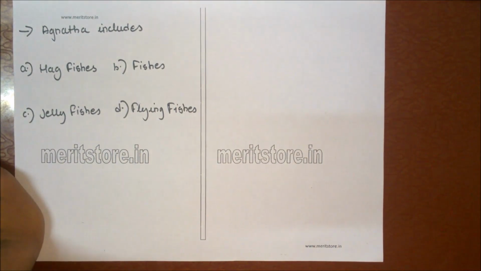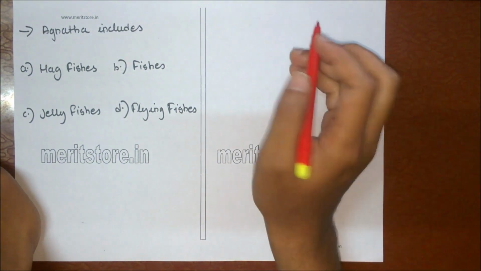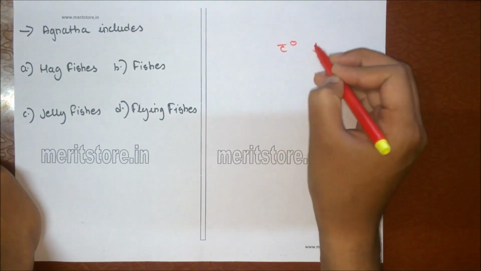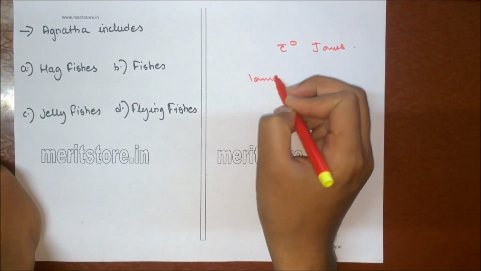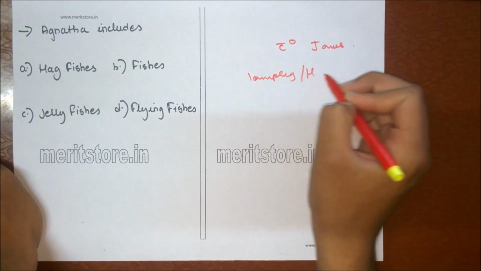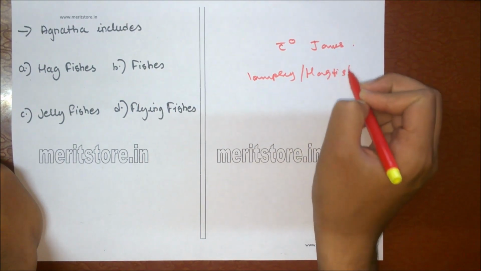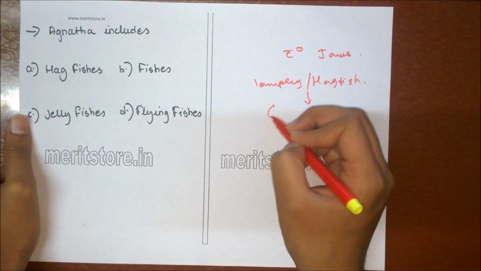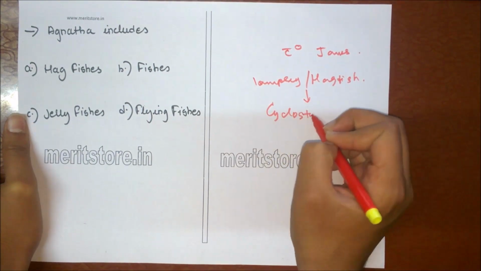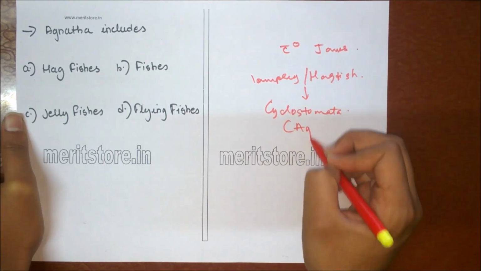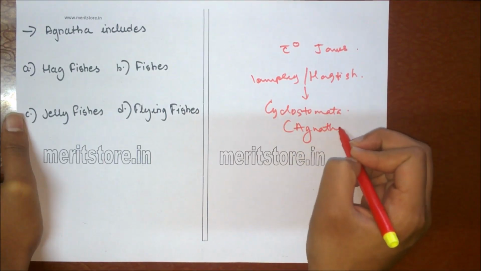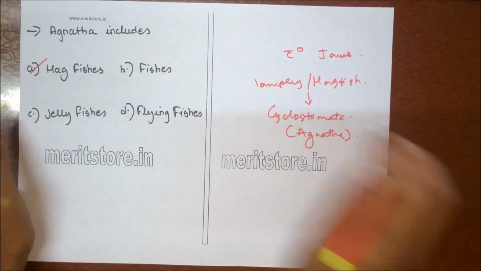Agnatha includes A. Hagfish, B. Fishes, C. Jellyfish, D. Flying fish. Agnatha means without jaws. Lamprey and hagfish belong to class Cyclostomata and are included in division Agnatha. So option A is the correct answer.